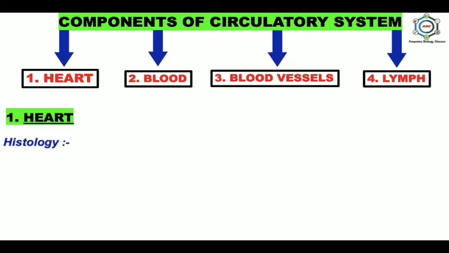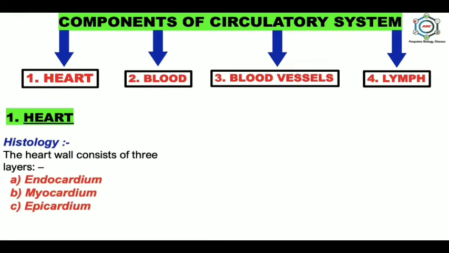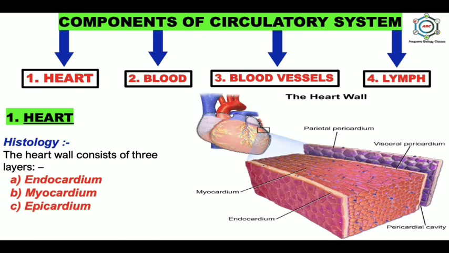According to histology, the heart wall consists of three layers: endocardium, myocardium, and epicardium. You can see in the picture here, the red arrow shows the endocardium, which is the innermost layer. The second is the myocardium, which is the middle layer, and the last one is the epicardium, which is divided into two parts: parietal pericardium and visceral pericardium.